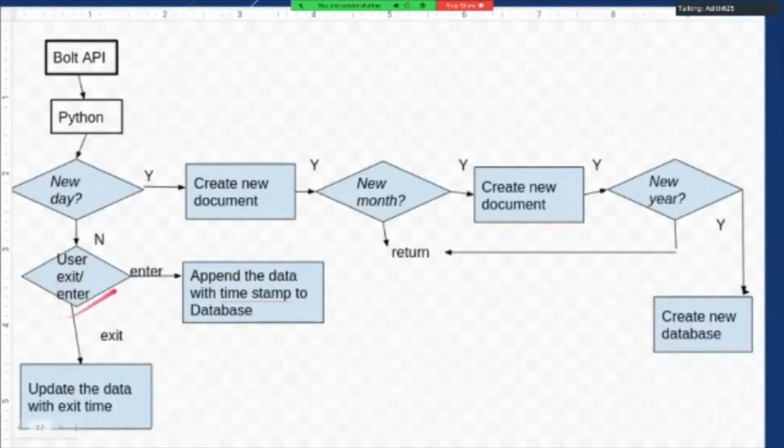Then it checks that, and if the person is entering, it will append the data, and it is also going to include the timestamp to the database. If the person is exiting, it will update that same document, and it is going to add the time of exit.